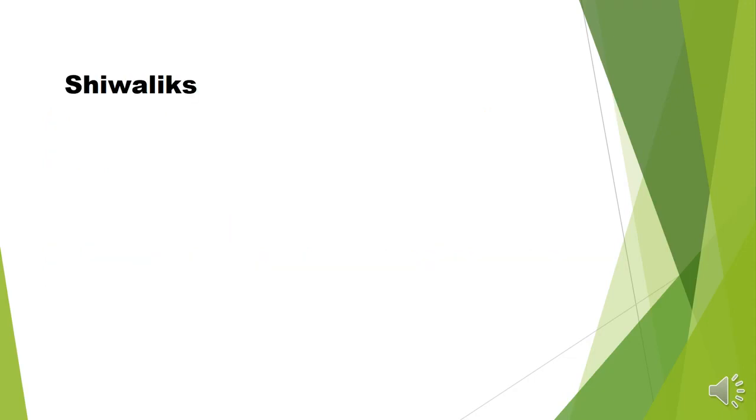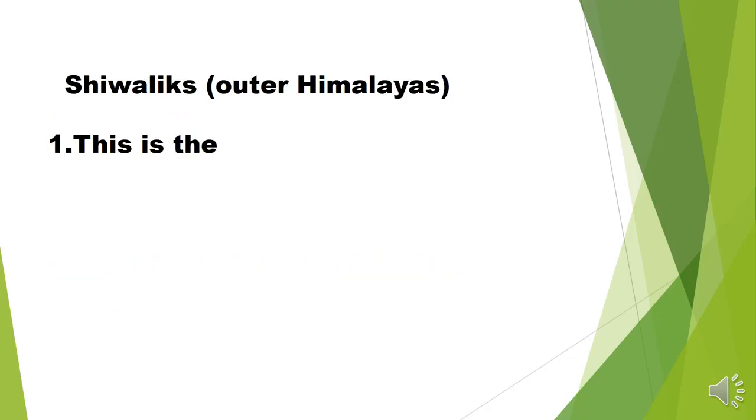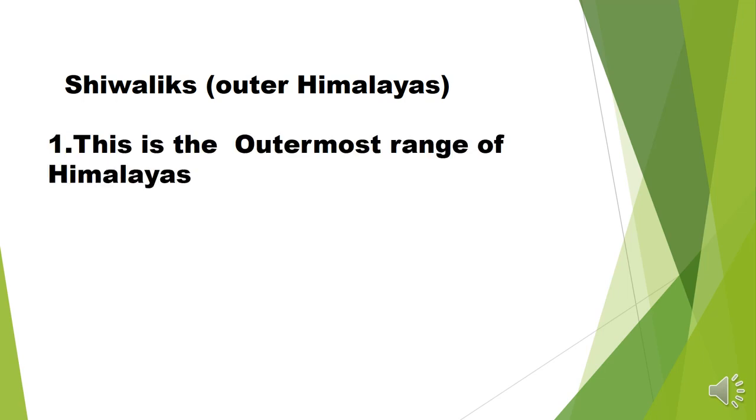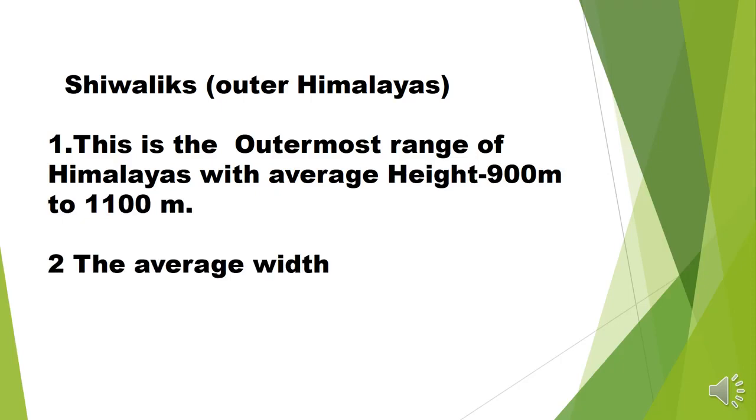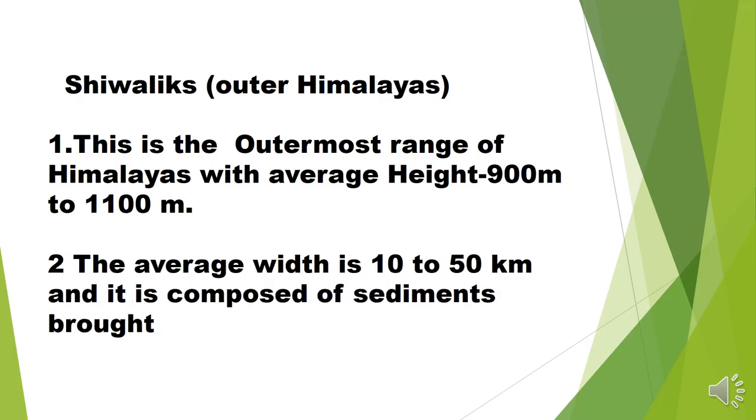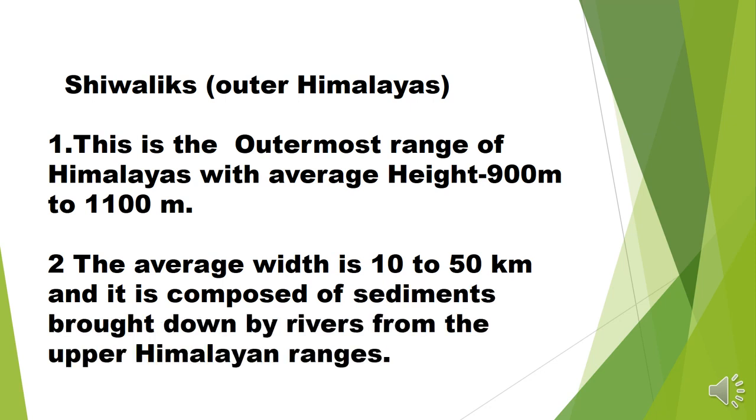Next is Shivalik. Shivalik is also called the Outer Himalaya, and it is also called the Southern Range of the Himalaya. This is the outermost range of the Himalaya, with an average height of 900 meters to 1100 meters, and an average width of 10 kilometers to 15 kilometers.